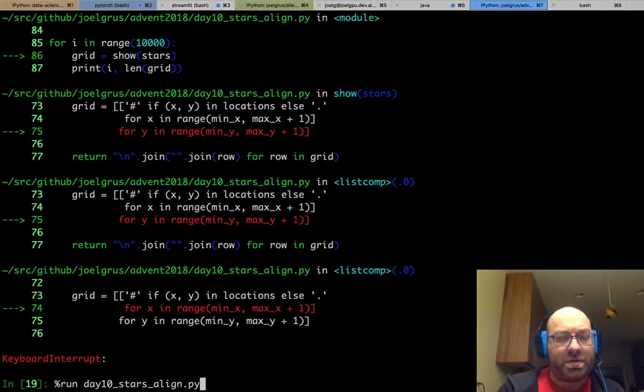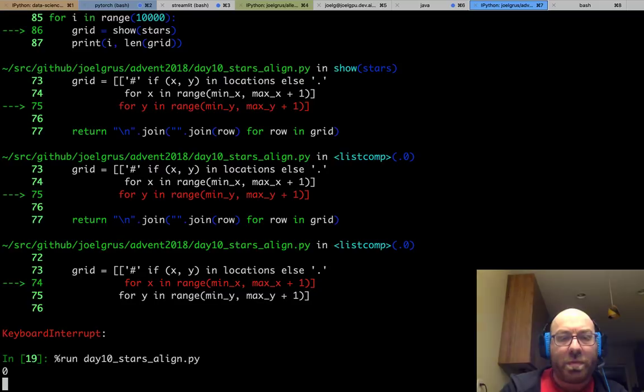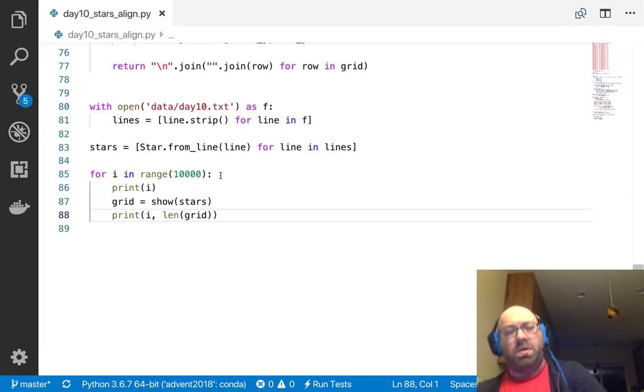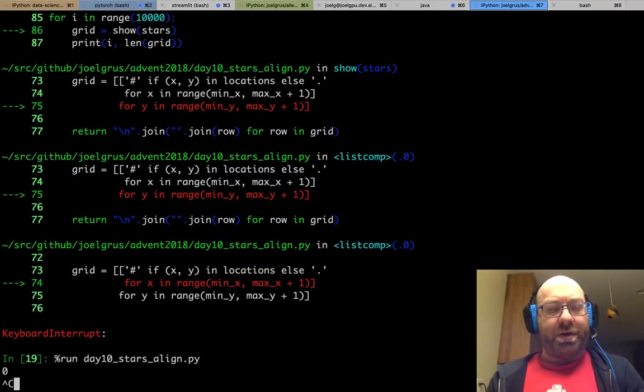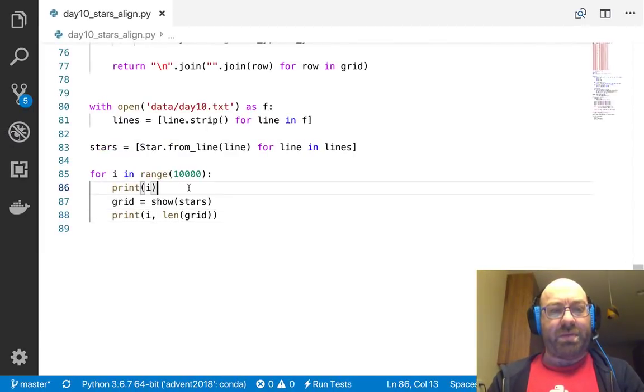Let me do that and try it again. Okay, so I actually don't want to form that grid because it's taking a long time.